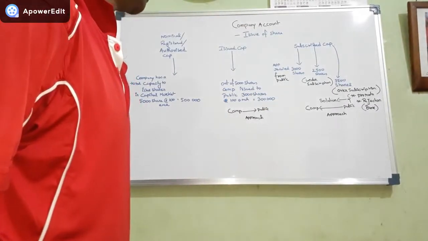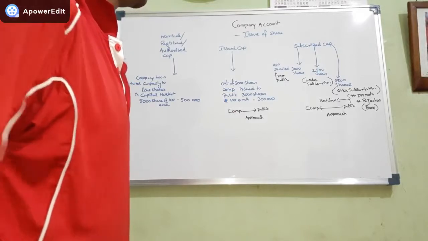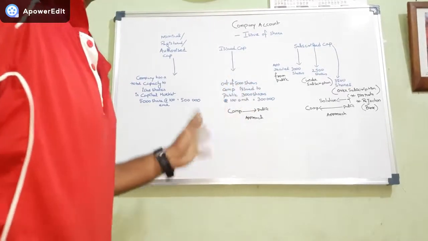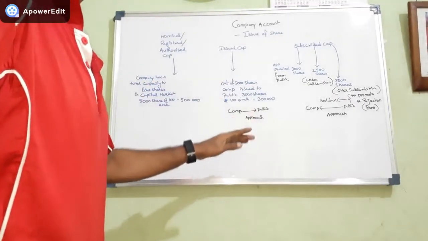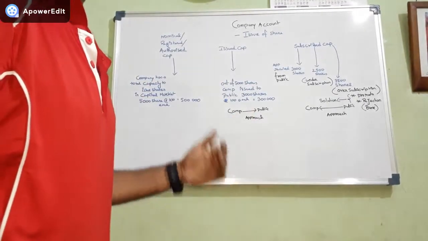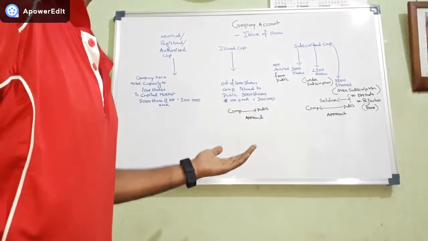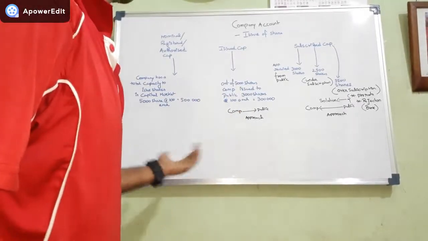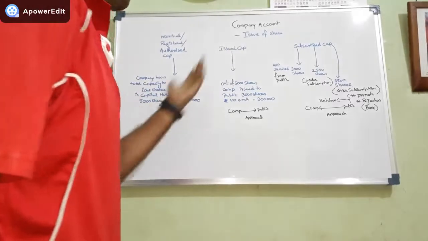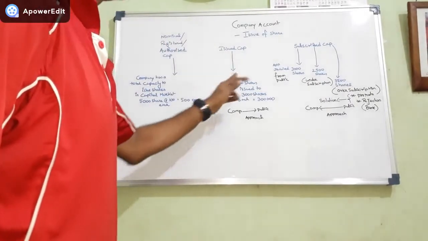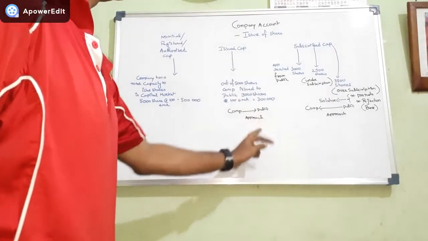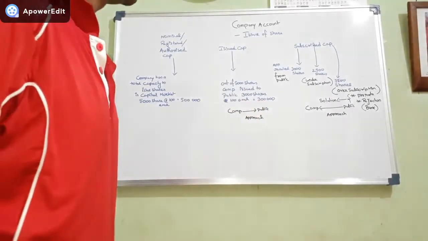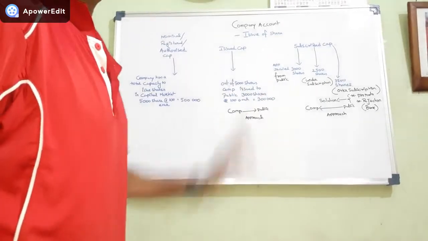Out of 5,000 shares, suppose the company issues 3,000 shares of 100 each. It may happen that the company issues a certain portion of shares at a certain period of time, or it can go for the full 5,000 shares at a time. So the company is approaching the public with 3,000 shares of 100 each, that is 3 lakh.